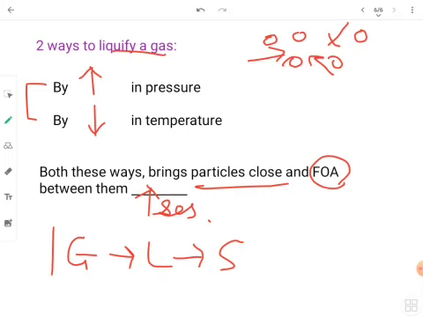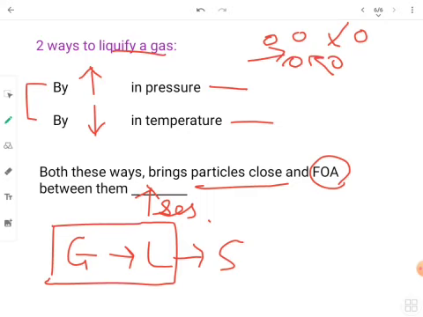But here we are specifically talking only about gas to liquid. So that can be done in two ways: number one, by the increase in pressure, and number two, by the decrease in temperature. So these are the main two ways to liquefy a gas.